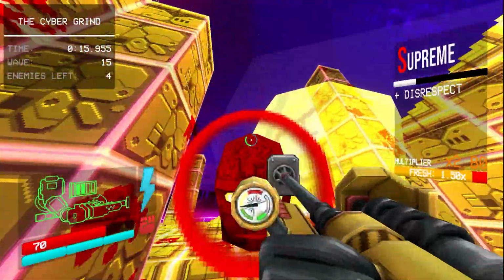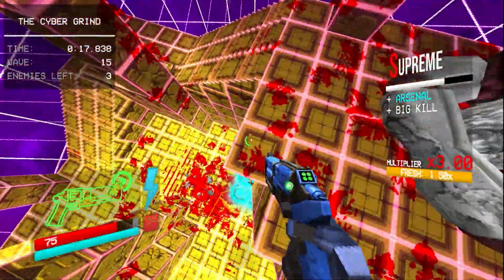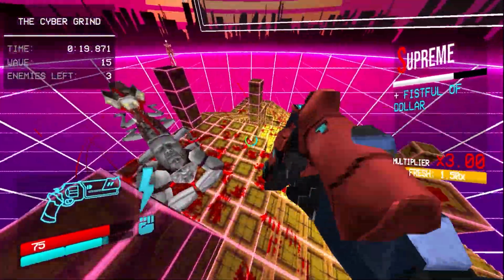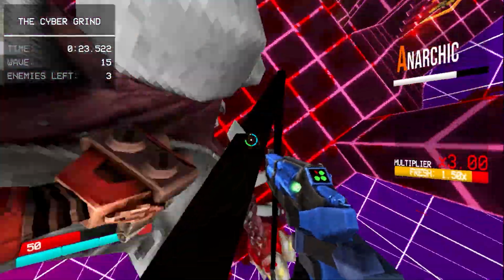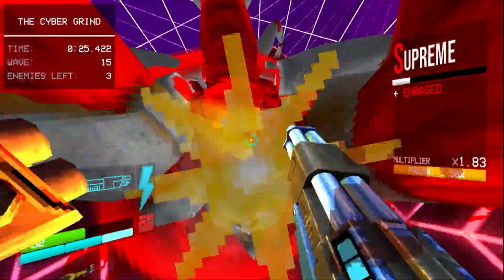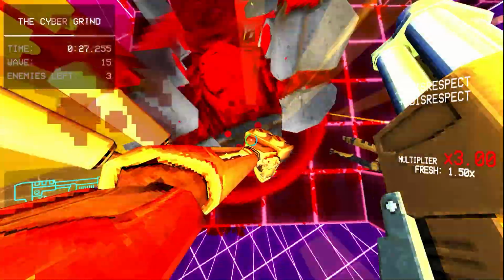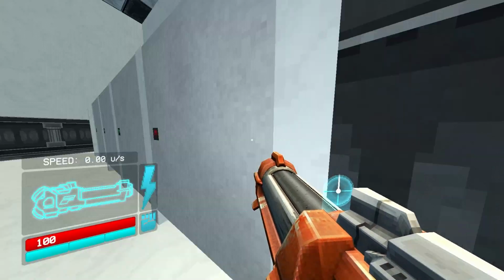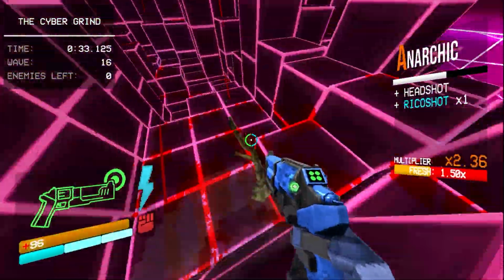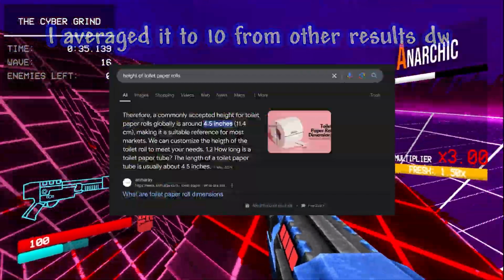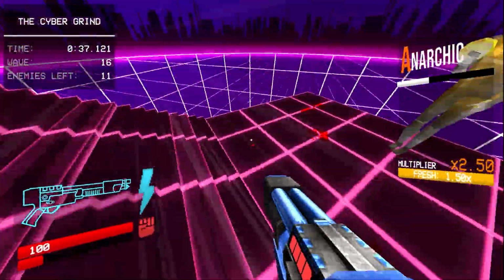Let's assume that the location of the prelude in ULTRAKILL is physically inside the Earth. Using speedometers, it's possible to find the depth of the prelude using the acceleration due to gravity. But first, we need a relative length. Toilet paper rolls have an average length of 10 centimeters and are quite consistent in real life, so we can use that.